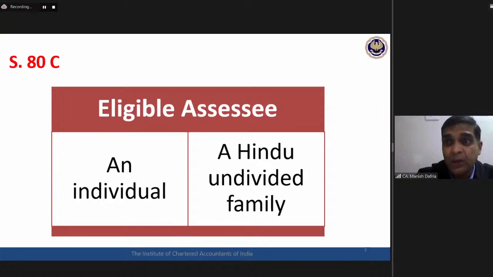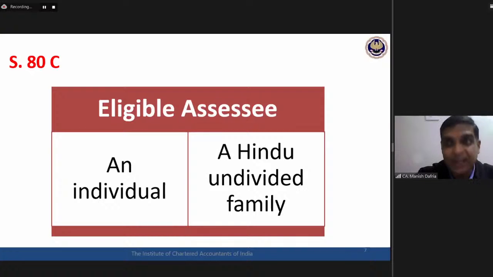If they would have required to restrict it to residents, they would have written in the case of an individual and HUF, comma, being a resident in India. This is not there. So the deduction is available to individual and HUF. The section is not talking about residential status. That means both assessees, resident and non-resident, are covered here. I hope you all have got clarity now.